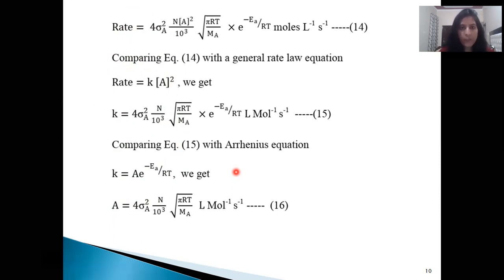In my next video, I will explain the collision theory for bimolecular reactions, where the collision occurs between two dissimilar molecules, where the two reactants are different.